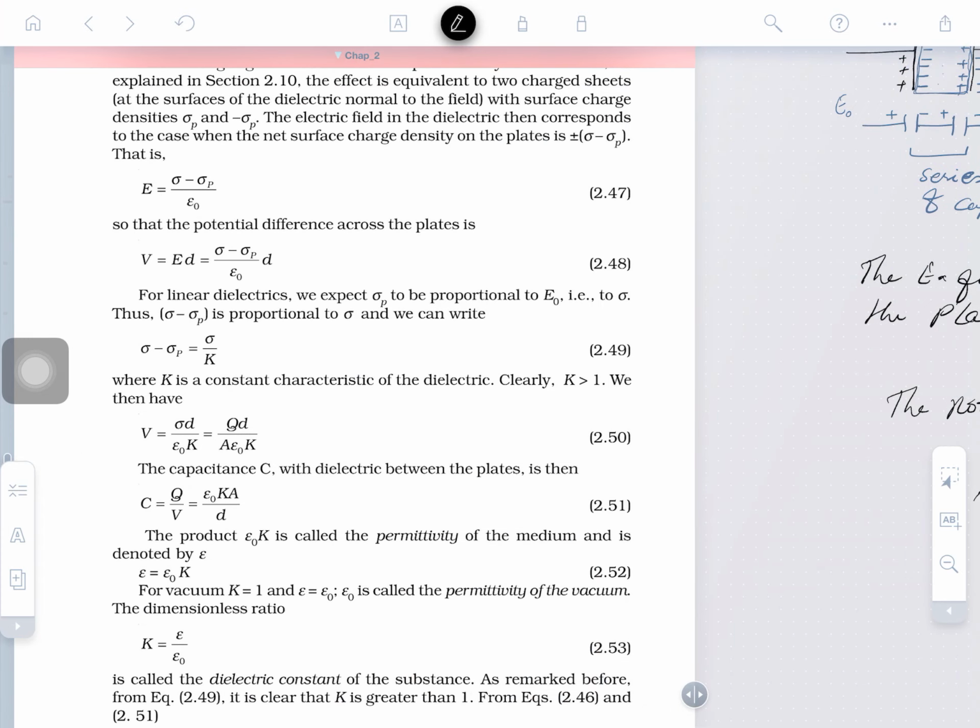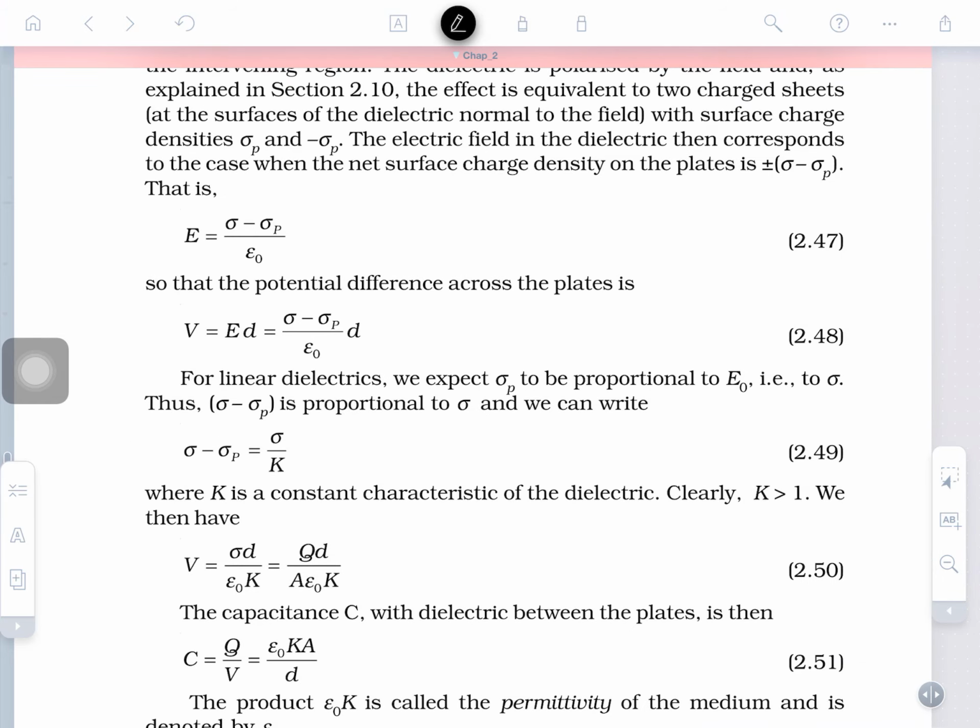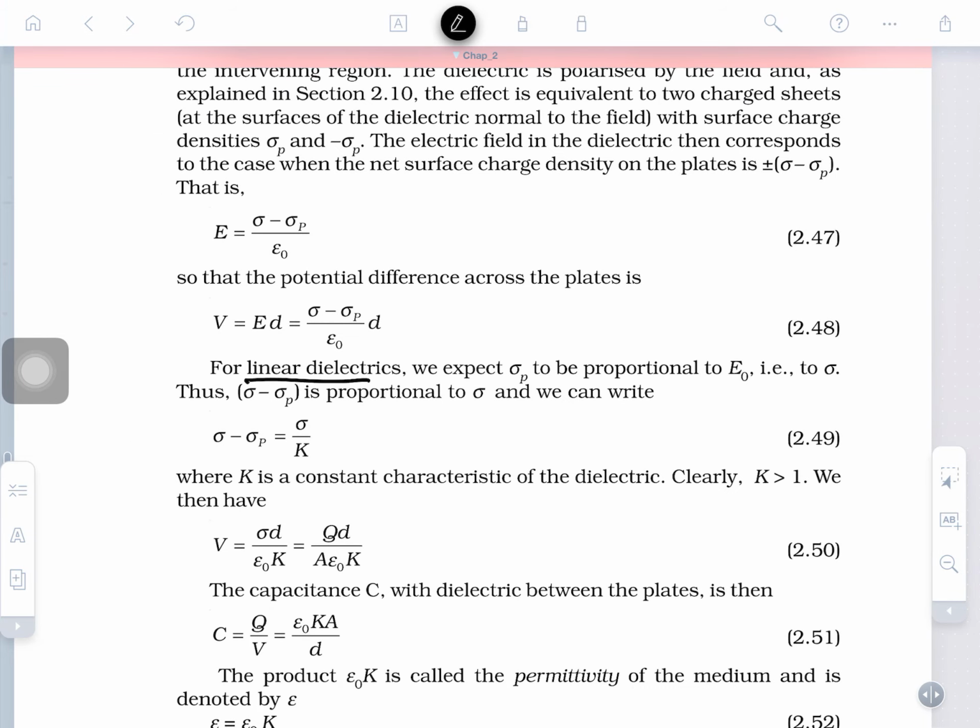Suppose a dielectric is placed. How many polar dipoles will develop per unit volume of the dielectric material? It depends on the strength of the electric field. So we can speak here of linear dielectrics, where del P is proportional to del epsilon naught.